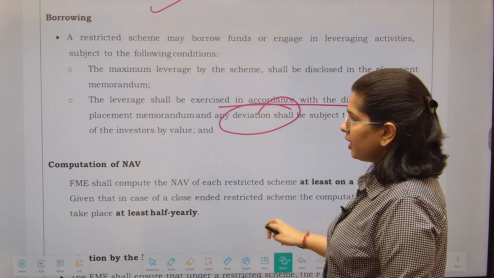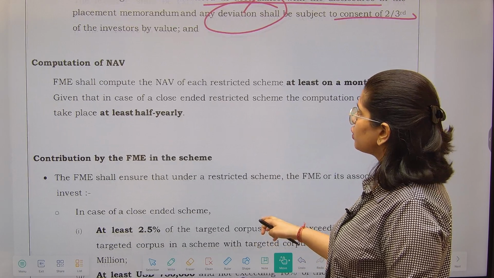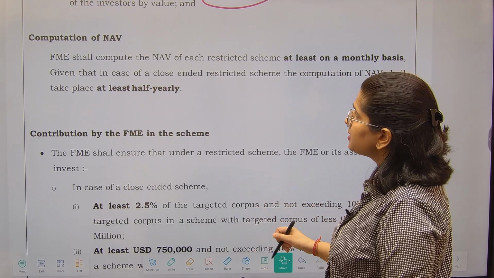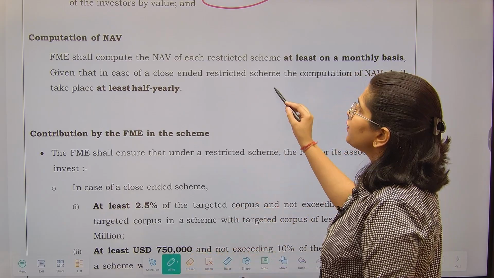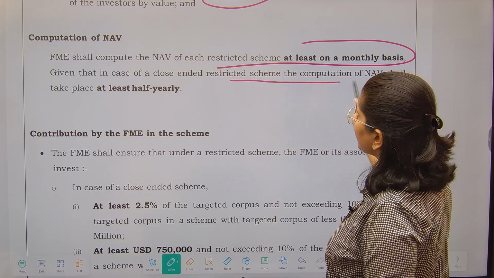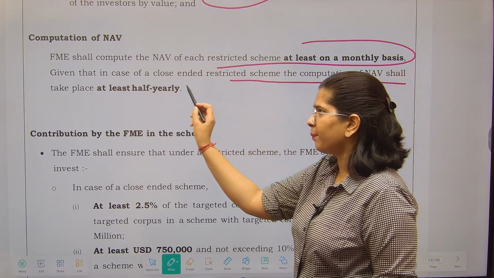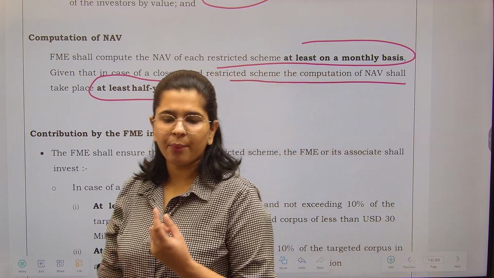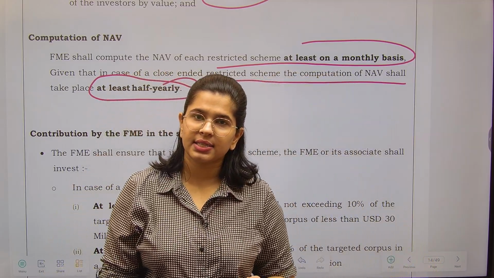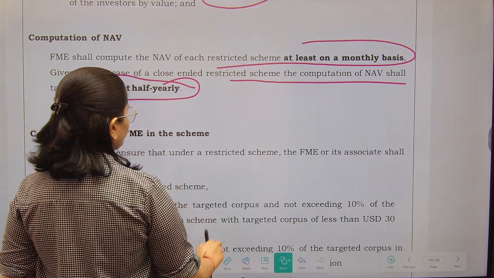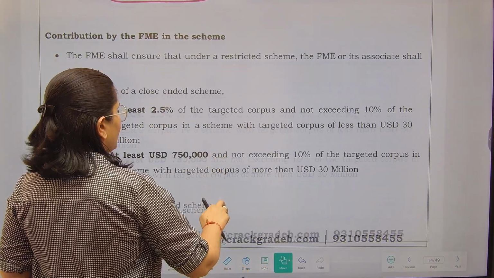Now, NAV computation has already been told. It should be done at least on a monthly basis, and in case of a close-ended scheme, it should be computed at least on a half-yearly basis. If it is an open-ended scheme, compute on a monthly basis. If it is a close-ended scheme, compute on a half-yearly basis.